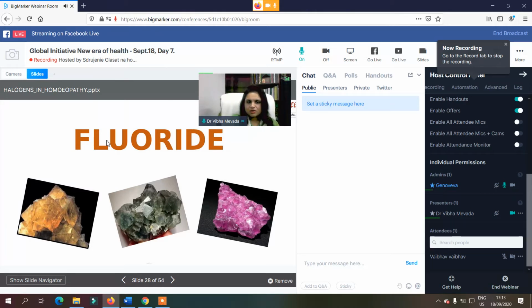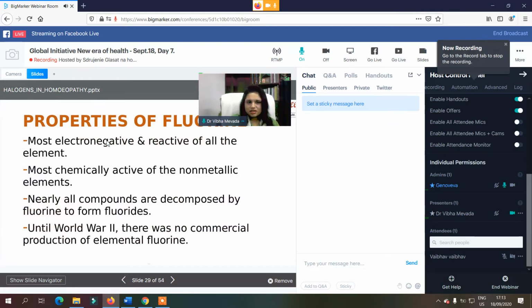So let's start with fluorine. The general properties of fluorine: it is the most electronegative and reactive of all elements, the most chemically active non-metallic element. Nearly all compounds are decomposed by fluorine to form fluorides, and until World War II there was no commercial production of this element.